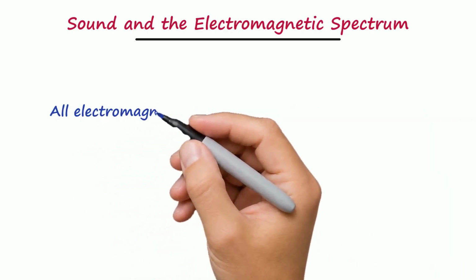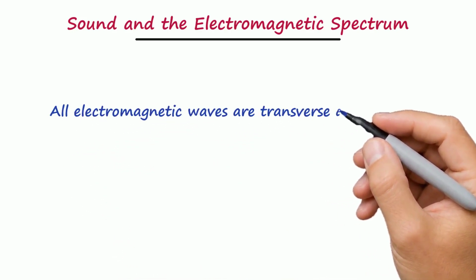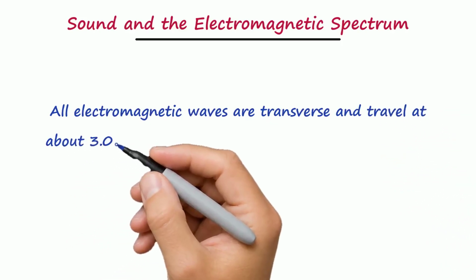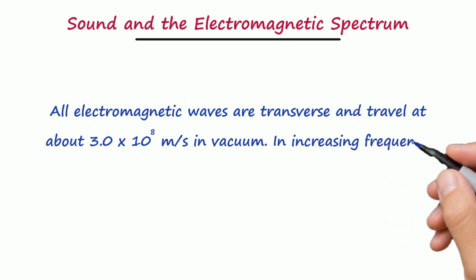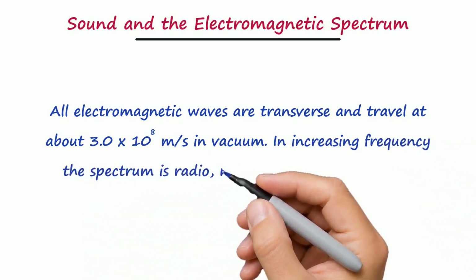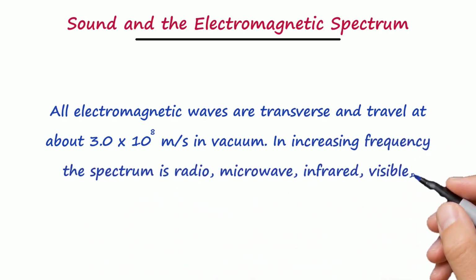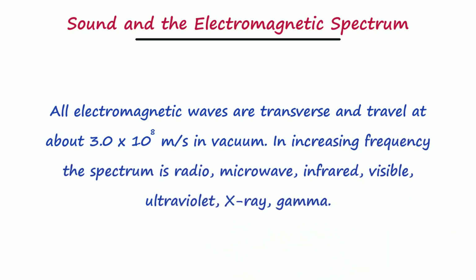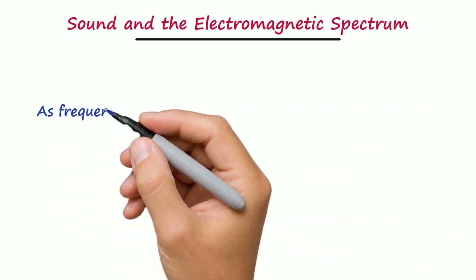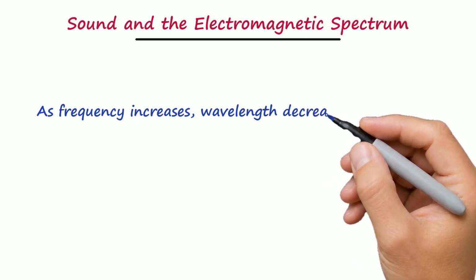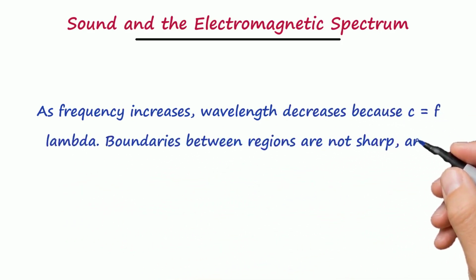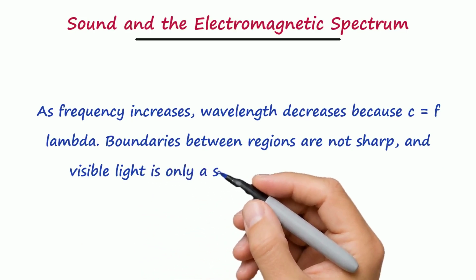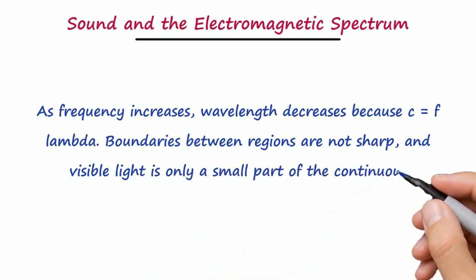All electromagnetic waves are transverse and travel at about 3.0 x 10^8 m/s in vacuum. In increasing frequency the spectrum is radio, microwave, infrared, visible, ultraviolet, X-ray, gamma. As frequency increases, wavelength decreases because c equals f lambda. Boundaries between regions are not sharp, and visible light is only a small part of the continuous spectrum.